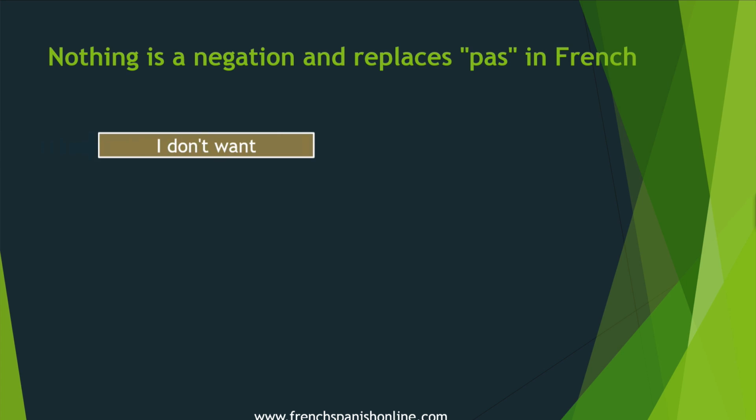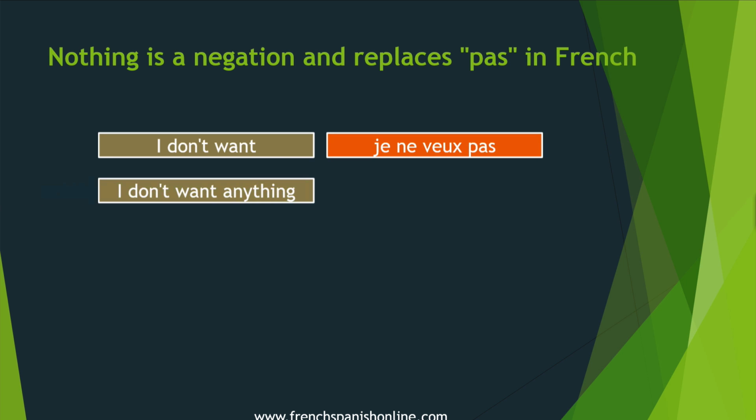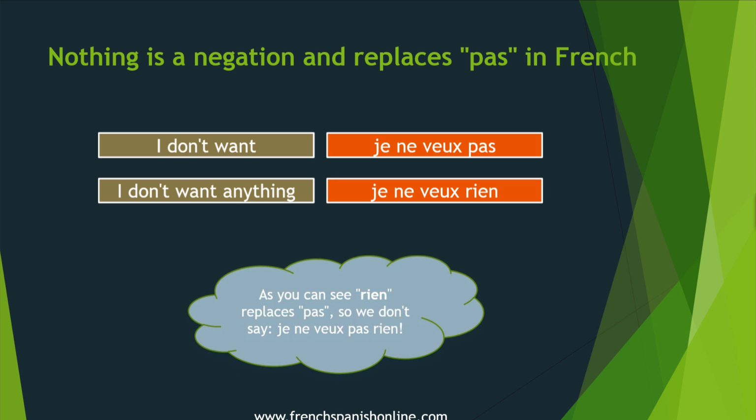Let's see an example. I don't want means, of course, je ne veux pas in French. So here we have the two parts of our negation, ne and pas. And if you want to say now, I don't want anything or I want nothing, in French, you just replace the second word pas with rien. Je ne veux rien. So you keep the first part of the negation, ne, and you add rien. Je ne veux rien. Okay?